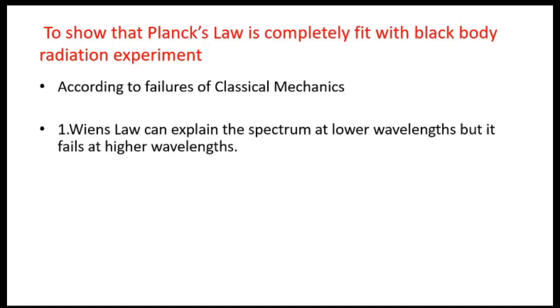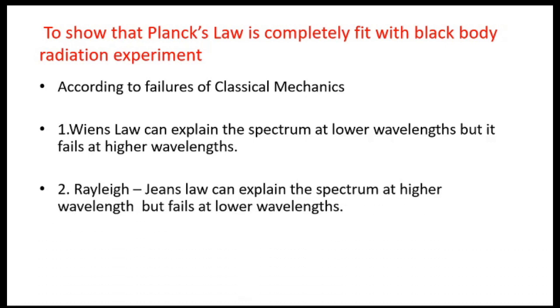Now, according to the failures of classical mechanics, we have seen that Wien's law can explain the black body radiation spectrum at lower wavelength, but it fails at higher wavelength. The Rayleigh-Jeans law can explain the spectrum at higher wavelength, but it fails at lower wavelength.